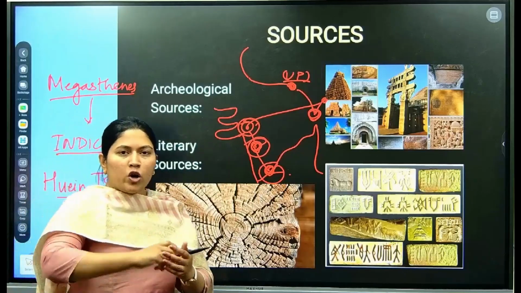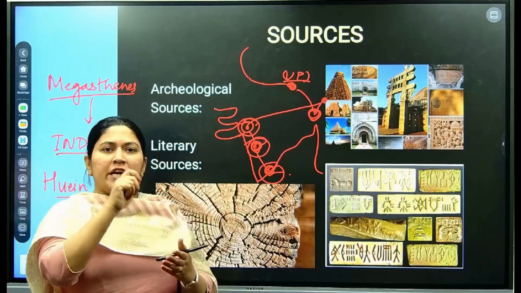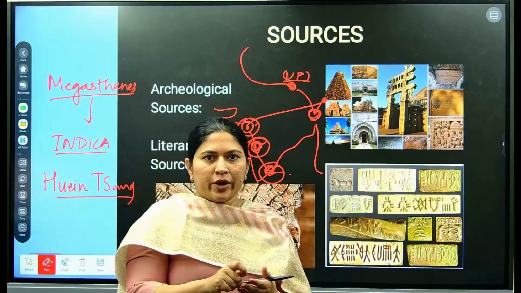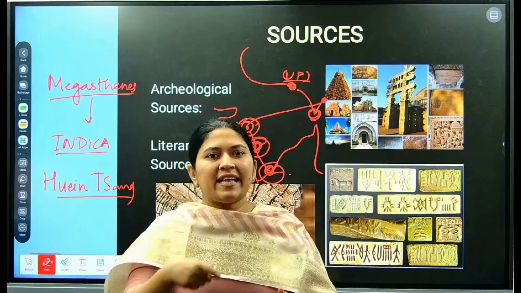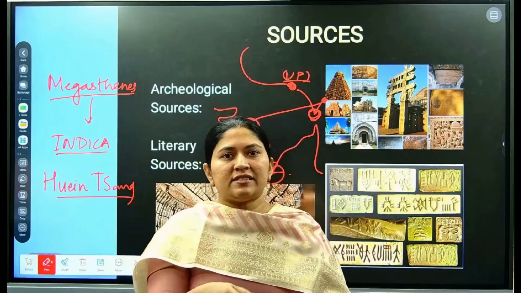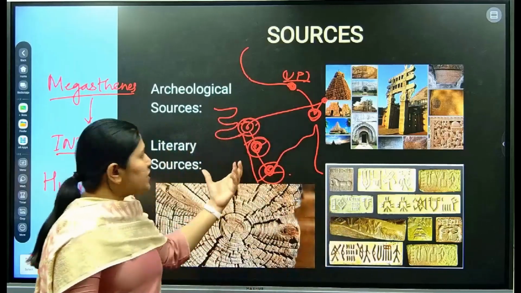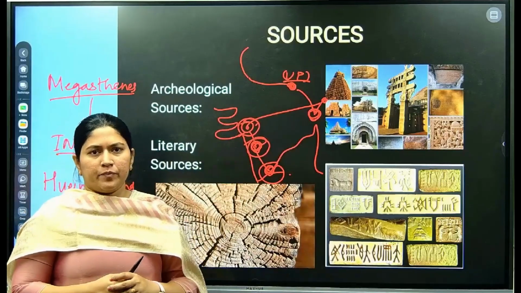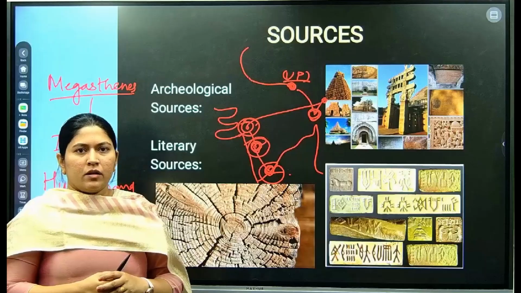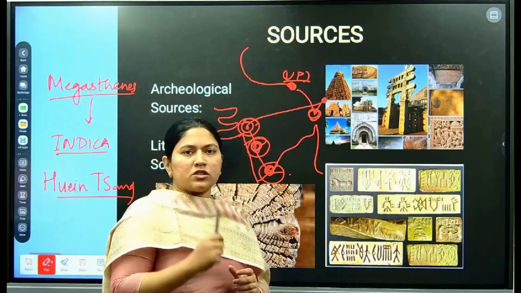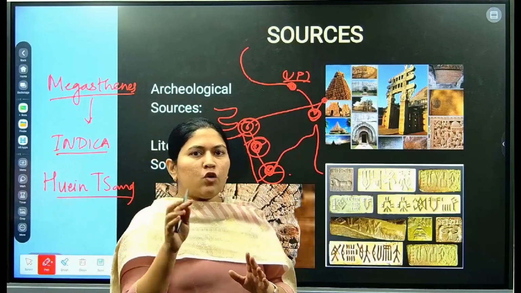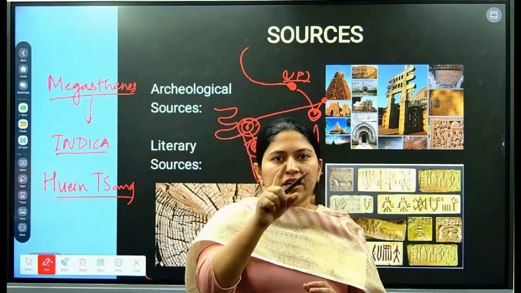Whatever he observed, he wrote in his book, and that is why we get some of the evidences. What was the condition during that period? Hyun-sung was an author, although not a court author; he was a traveler.